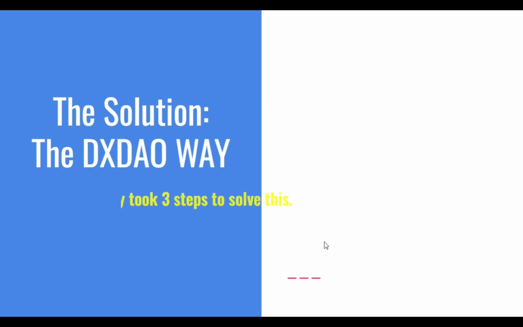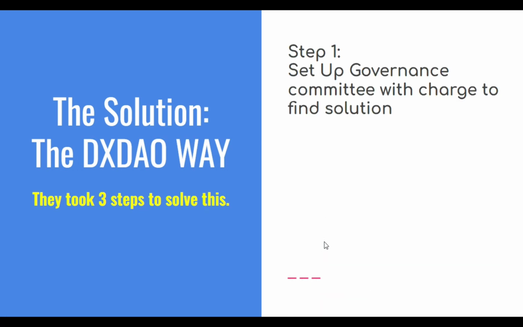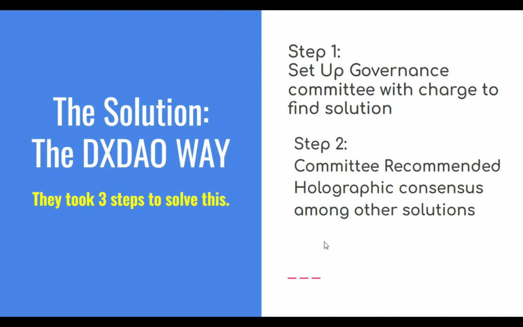That's the only solution. You need to check them out. They took 3 steps to solve their problem. One, set up a governance committee with a charge to find a solution. Two, the committee recommended holographic consensus among other solutions. Three, the solution was actually implemented. Those are the 3 steps these guys took, and fine, they are happy now that they took such steps.